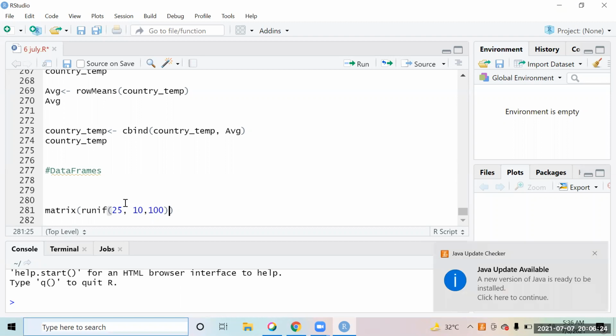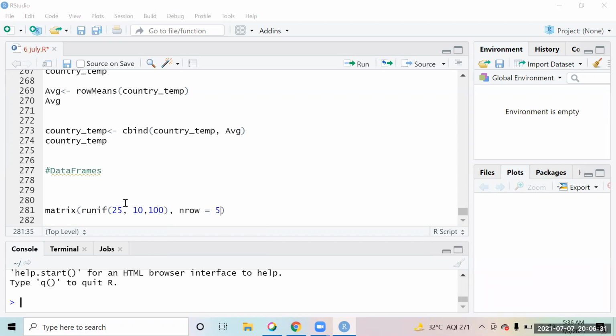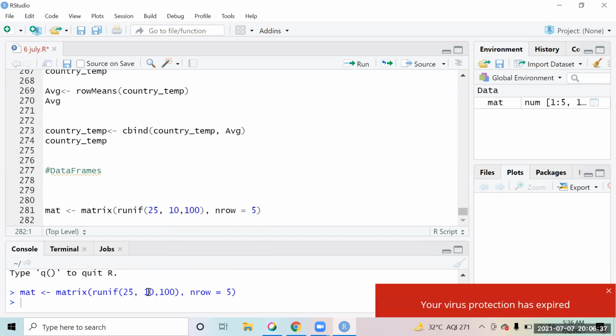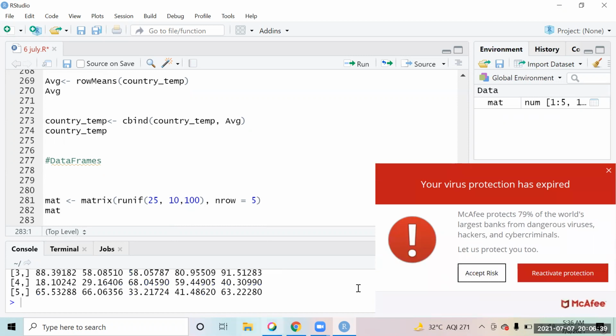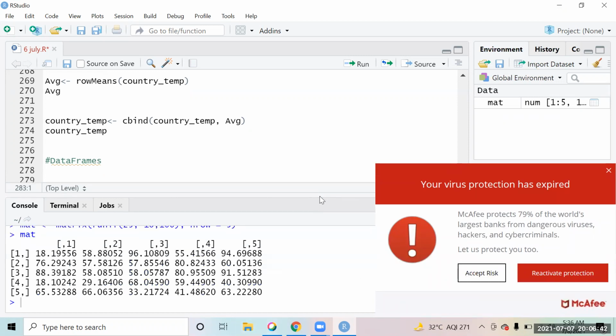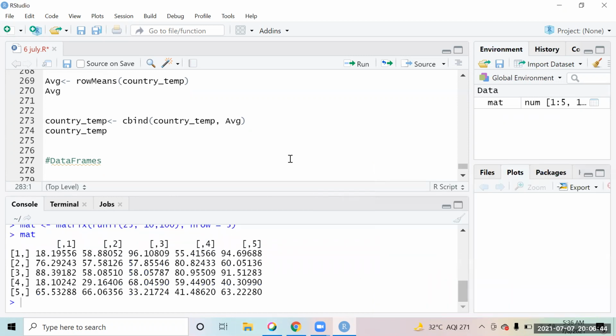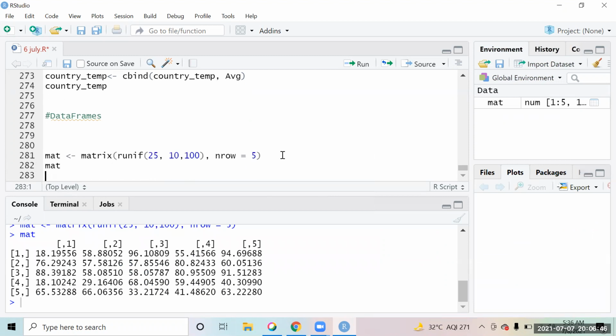This will generate the 25 numbers for you, and I'm defining that I want the number of rows equal to 5. The first argument is nothing but the total count, 25 you're giving. I didn't realize that. Okay, let me try that once again.